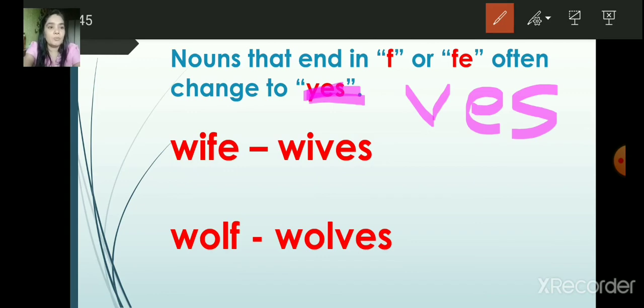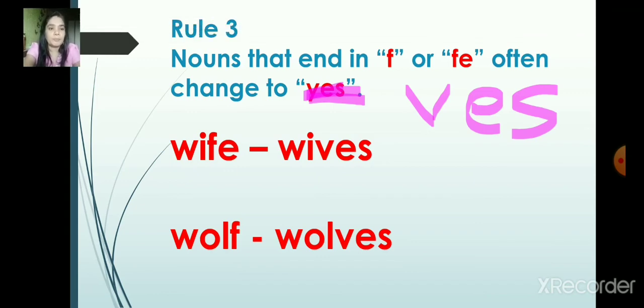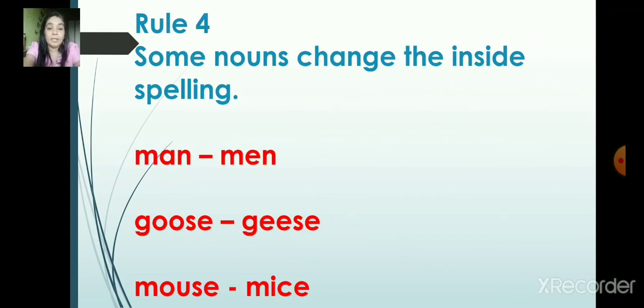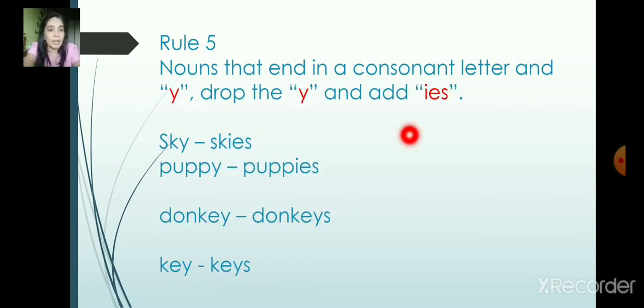So next we'll move on to the next one. Some nouns change the inside spelling. So no S, no removing anything. So man, men. So inside spelling A here changed as E. Goose, geese, mouse, mice.